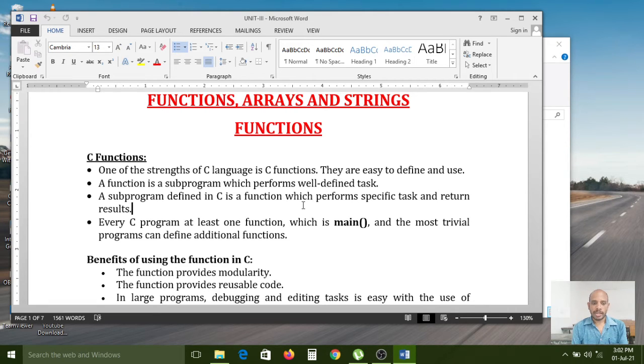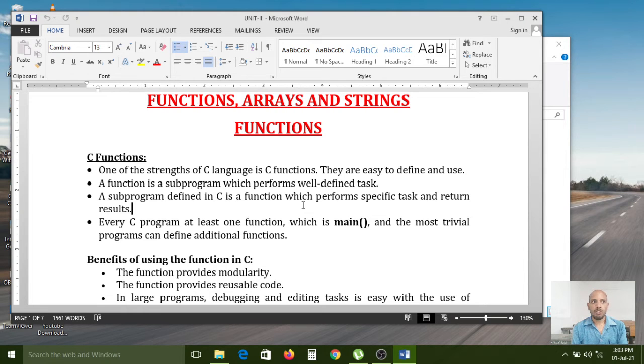Why? The bank project contains a number of functions. One function is the deposit function, the second is the withdrawal function, and the third is the balance inquiry function. A bank project completely contains different services, and each service is called one function. If you write all the functions in the same program, then it is called the complete bank project program. But here we are writing the program for the deposit function only. So that's why it is called a subprogram.